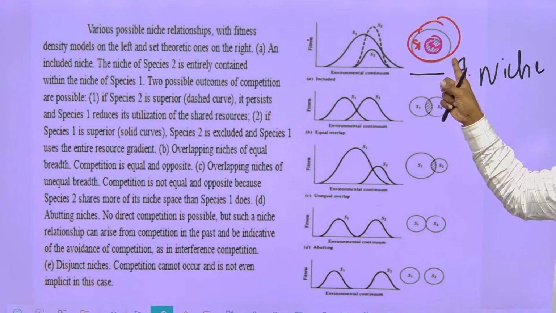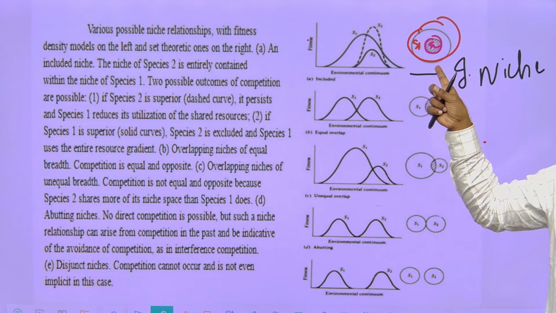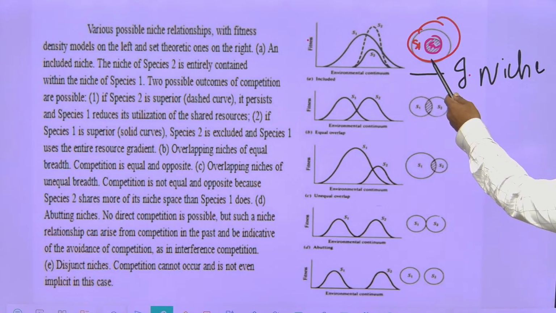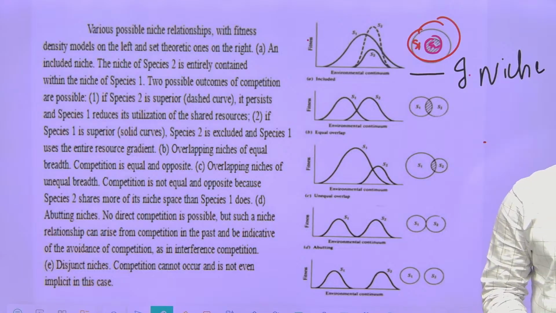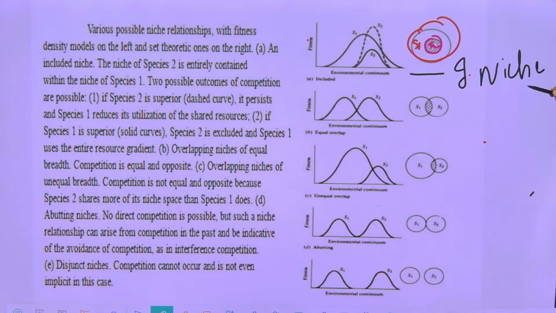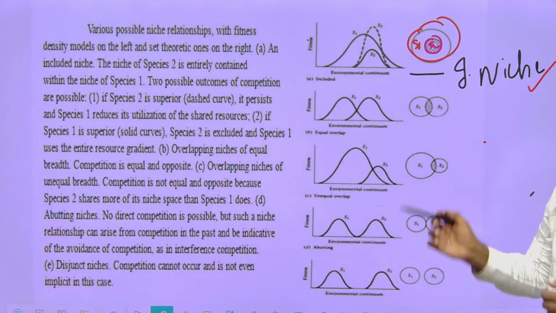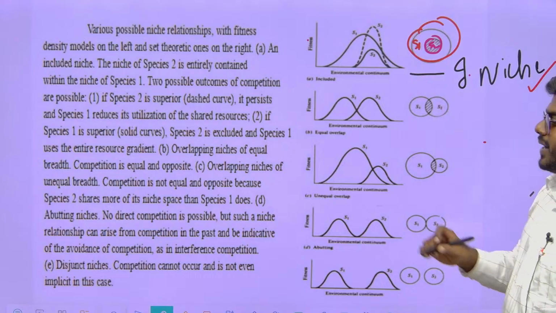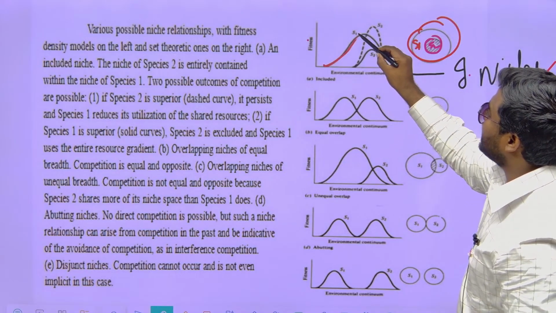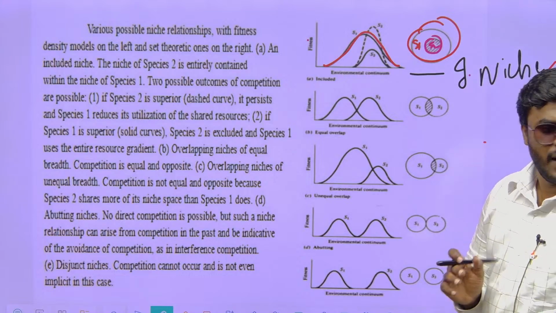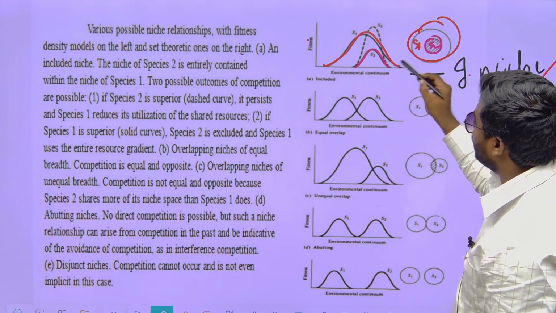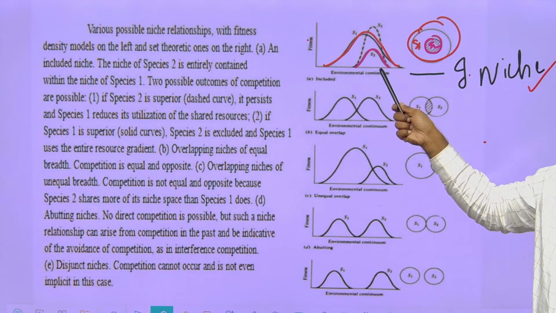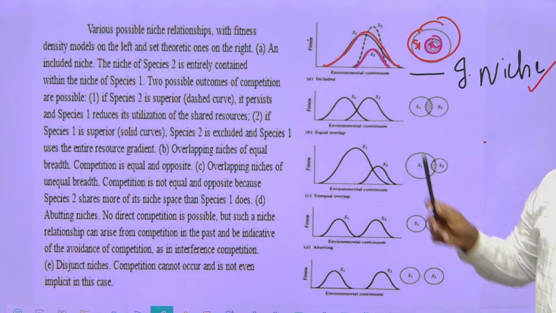Can we use the words, the niche of species 2 is included in the niche of species 1? Then obviously S1 is the powerful competitor, S2 is the poor competitor. This type of niche is called included niche. Now definitely you can say here S1 is the powerful competitor. Now see, the same thing I am showing in the graph. This is the graph of S1. Now this is the graph of S2, which is explaining their niches. Now the niche of S2 is located under the niche of S1, hence S1 is the powerful.